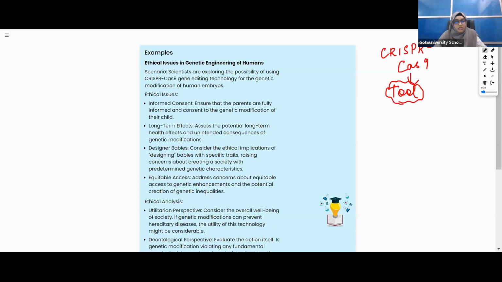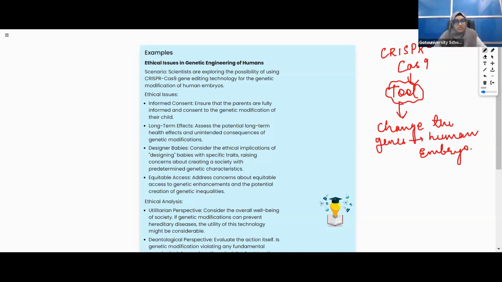By using this tool, what do scientists want to do? They want to change the genes in human embryo. I don't feel any parent will be giving their embryo to test.